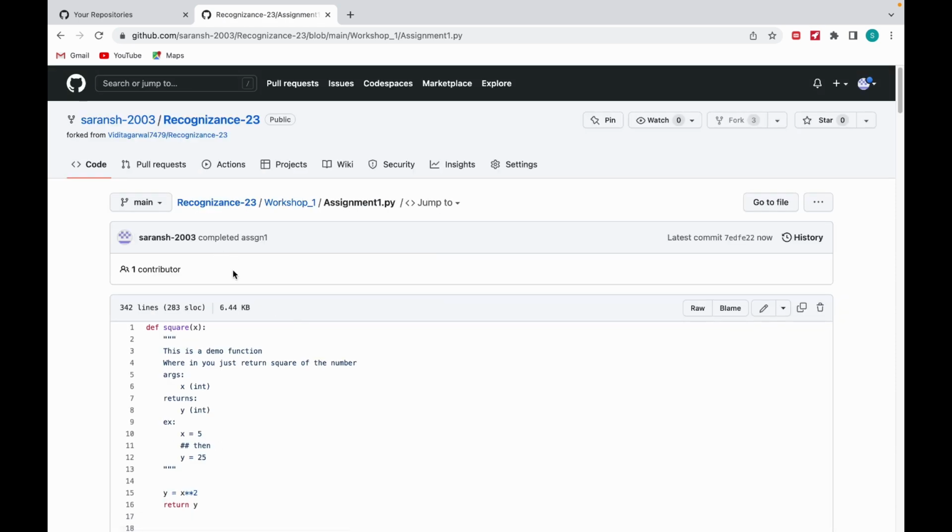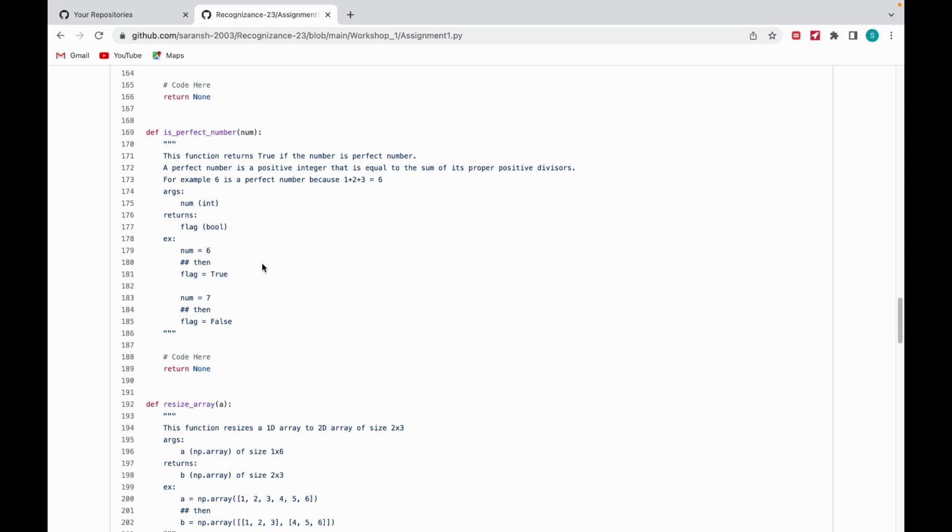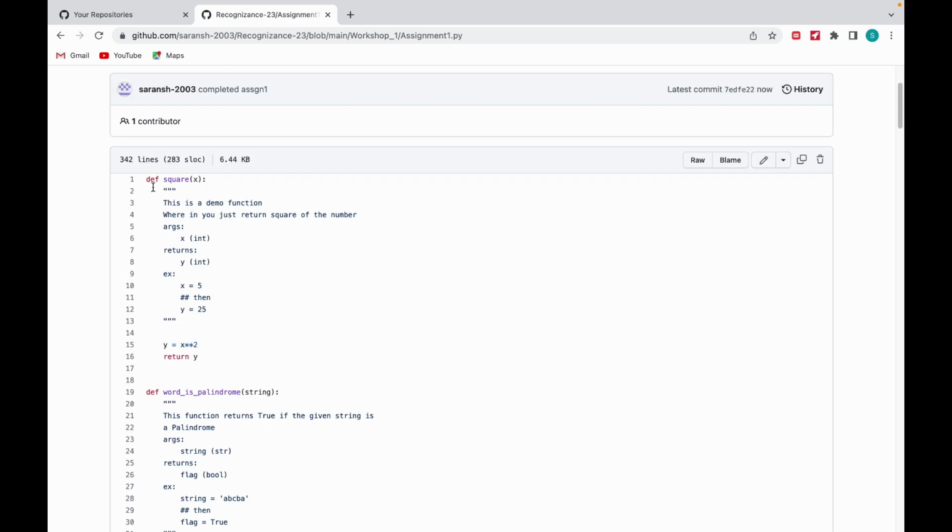Now this is saved. Okay, now it is showing my name, completed assignment 1, which is the message which I typed during the commit option. As you can see, the file has also been updated.